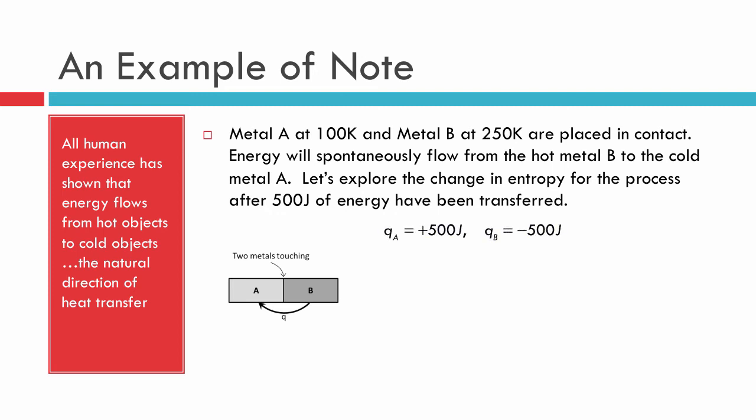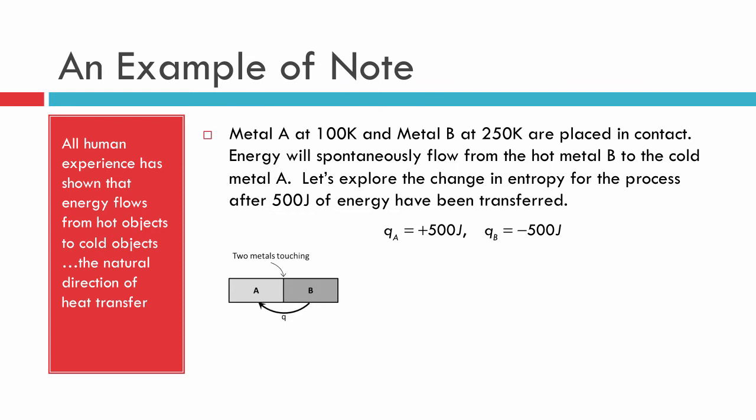Just to remind you, since we know the magnitude of the energy that's being exchanged, 500 joules, and we know it's in the form of heat, then 500 joules is going into metal A because it's going to be warming, and 500 joules will be leaving metal B. And since it's leaving metal B, that's an exothermic type of process for it. It is losing energy, that's negative 500 joules.